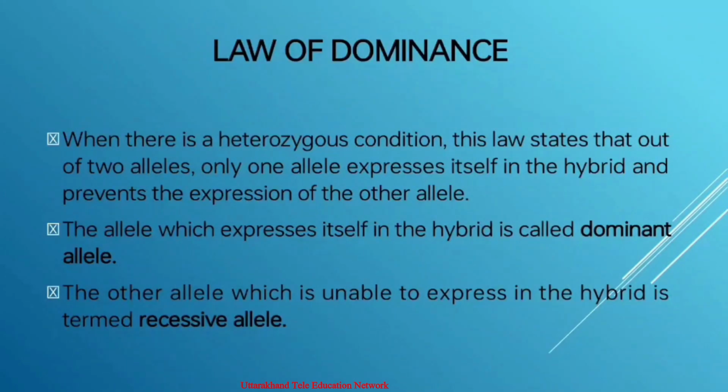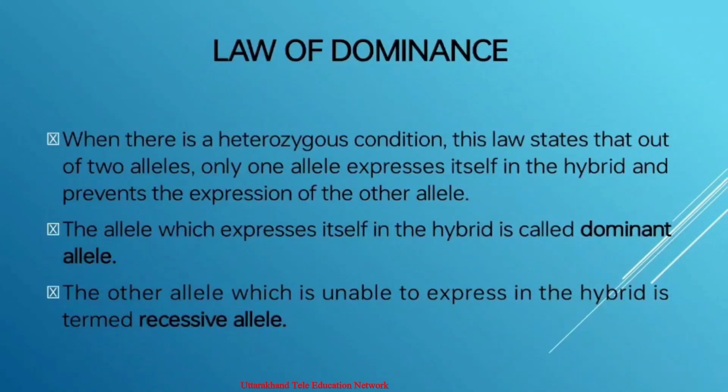This can be proved experimentally. We have taken two pea plants: one pure or homozygous tall, with a height of 100 to 120 centimeter, and the other pure or homozygous dwarf, meaning less height, about 22 to 44 centimeter. Then we crossed the two and raised their progeny, called the first filial or F1 generation. All plants of the F1 generation are tall, which is shown in this diagram, with height 100 to 120 centimeter. They have also received an allele for dwarfness.